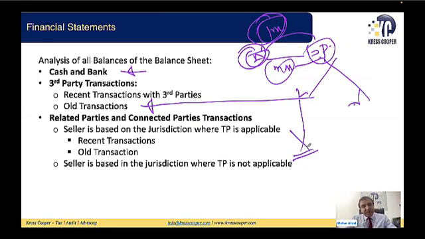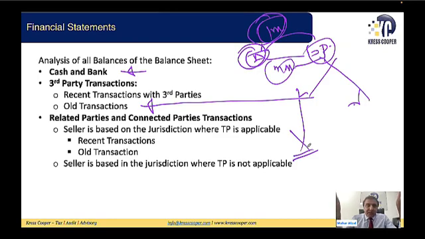So the third category, the second category, as I mentioned, is that there is a possibility that the effect of the transaction is reflecting in the balance sheet where the transactions are with the related party. In case of related party transactions, now it depends on where the seller is.